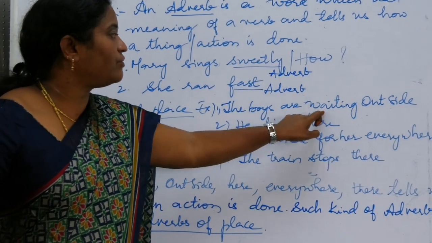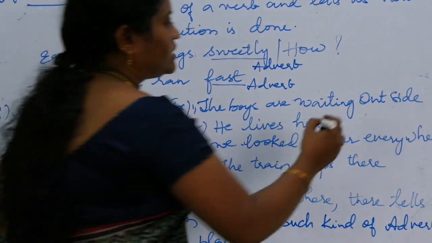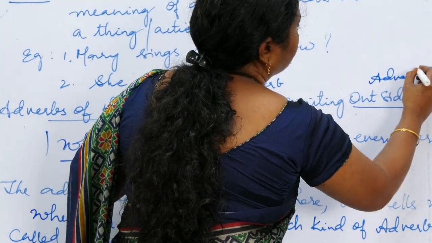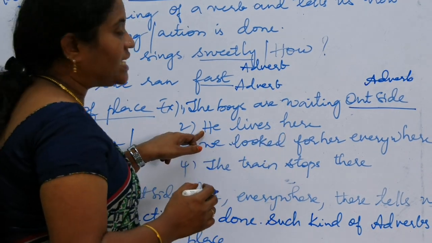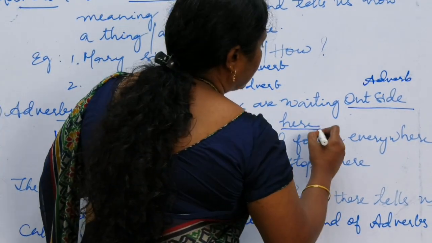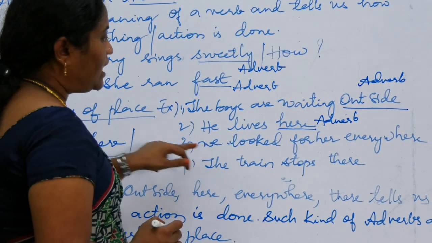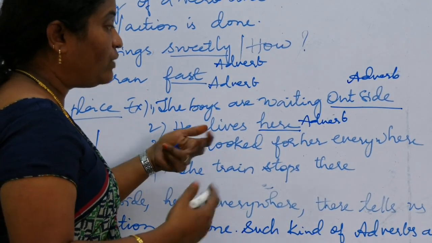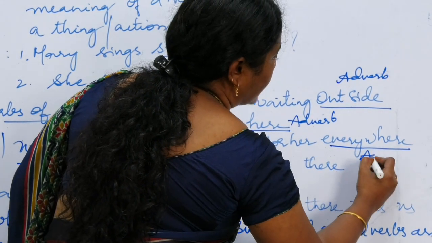The boys are waiting outside. Where the boys are waiting? Outside. Outside is a place. So it is an adverb of place. Okay. Next, he lives here. Where does he live? Here. Here is an adverb. So it is an adverb of place. And next, we looked for her everywhere. Where did we look for her? Everywhere. So everywhere is an adverb.